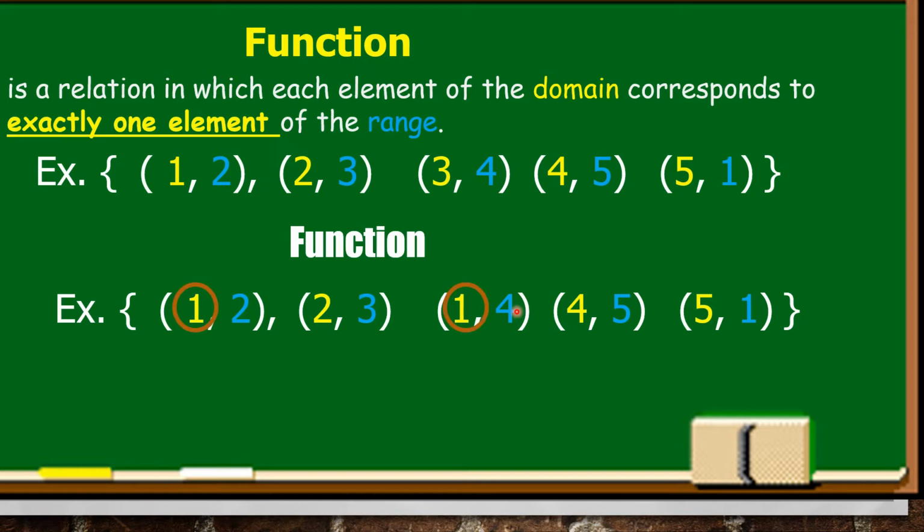May dalawang domain na naulit. So, it is a mere relation. It is not a function. The function kasi, ang domain ng function correspond to exactly one element of a range. So, that is a function. Pag may naulit na domain or the element of x, ibig sabihin, hindi yun function. It is mere relation. Okay?